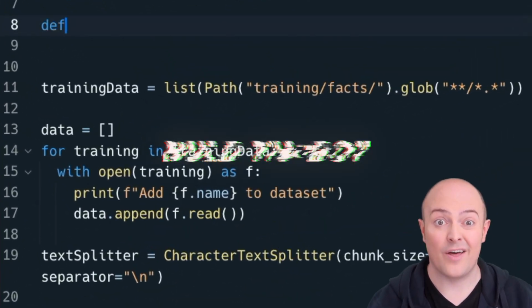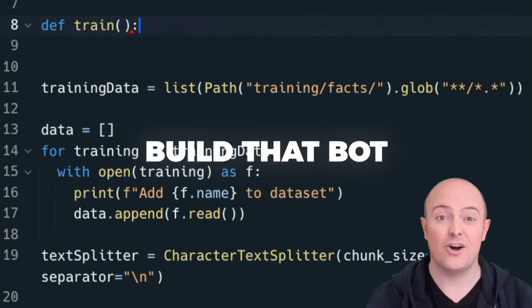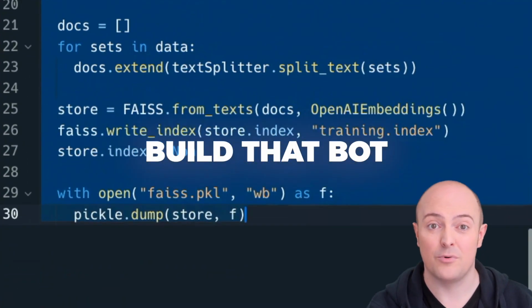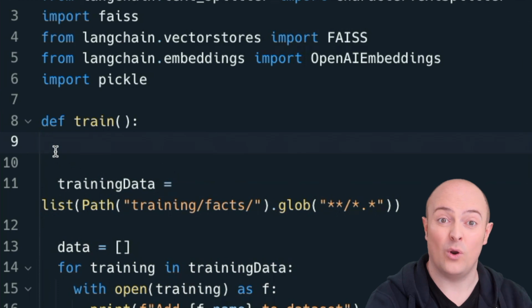Now, let's run the actual bot. I'm going to take the code I've just written and turn that into a subroutine called train so that we can call it again if we need to.